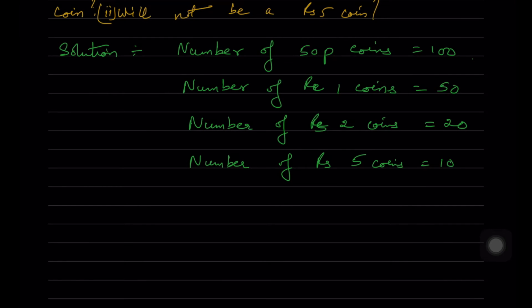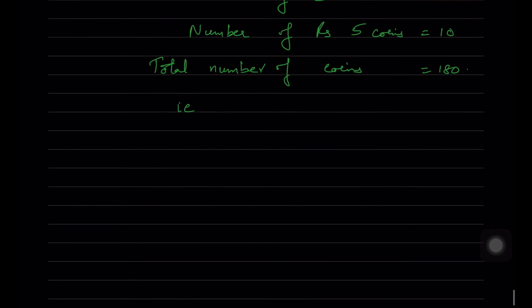So here you are having number of 50 paisa coins is equal to 100, number of 1 rupee coins is equal to 50, number of 2 rupee coins is equal to 20, and number of 5 rupee coins is equal to 10. So total number of coins is nothing but you add everything, you get 180. So n of S is equal to 180 for us.